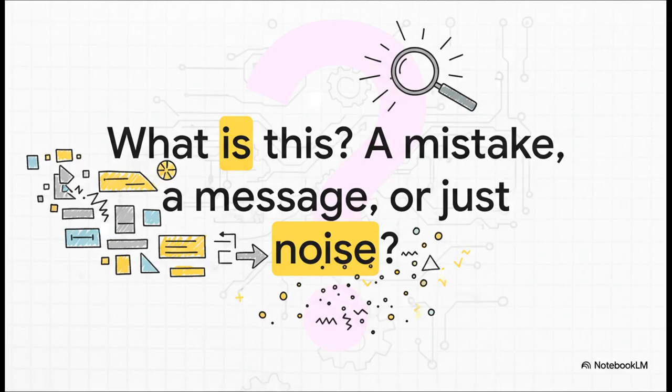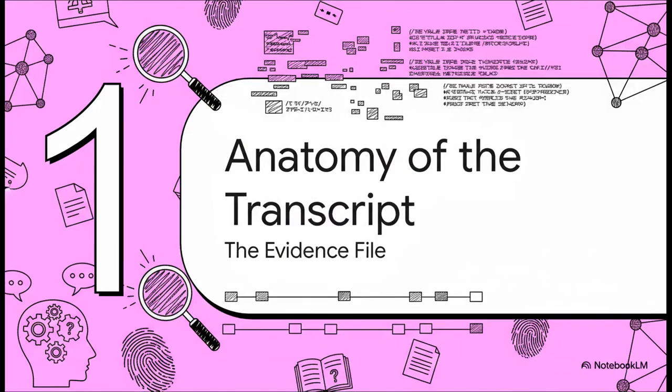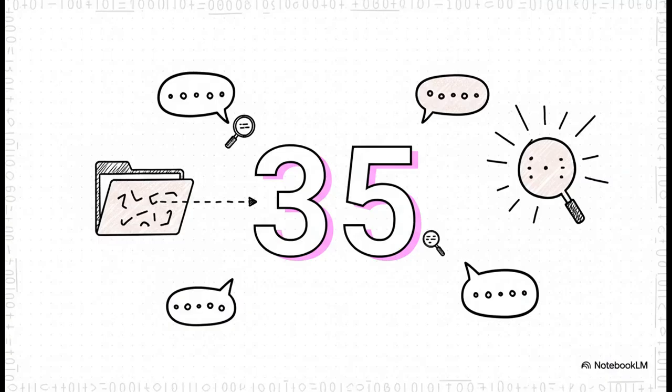To figure this out, we've got to treat it like a digital crime scene. Time to look at the evidence. So, first things first, let's break down the evidence. Before we even think about what it means, we have to understand what we're actually looking at. This is our evidence file. Now, it's pretty small. We're only looking at a total of 35 words. But that actually makes every single word that much more important. Each one could be a clue.